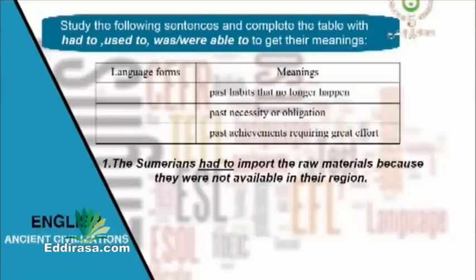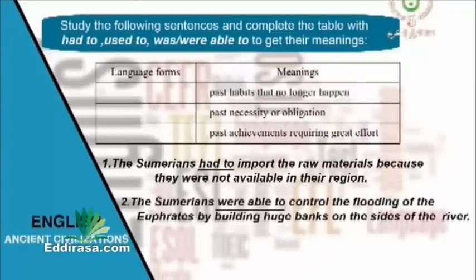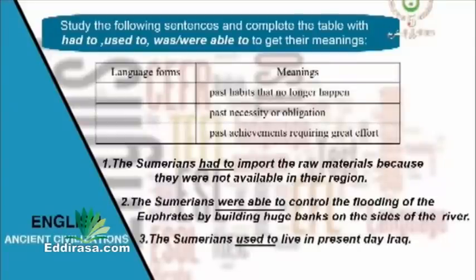The Sumerians had to import the raw materials because they were not available in their region. The Sumerians were able to control the flooding of the Euphrates by building huge banks on the sides of the river. The Sumerians used to live in present-day Iraq.